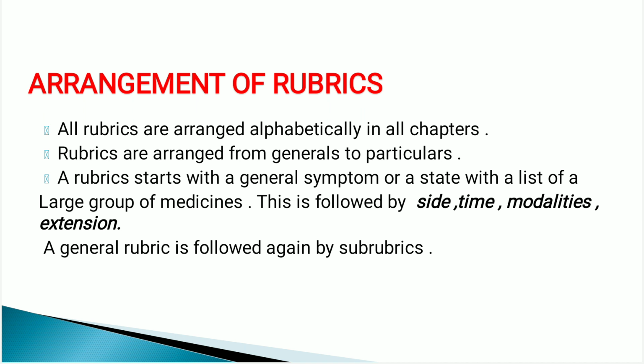First the element from or causative factor, then alternating with which thing, then modifying factors, and then aggravating factors and amelioration. So in this way it includes concomitants before, during, and after the symptom. In this way the modality part is arranged.